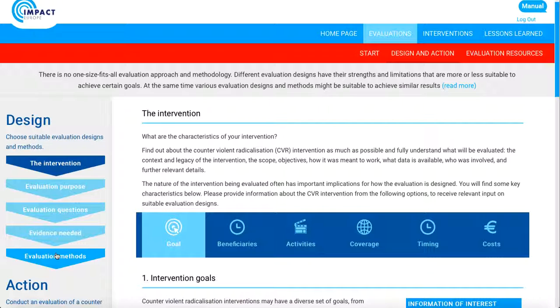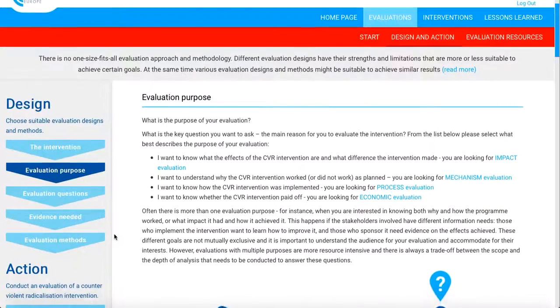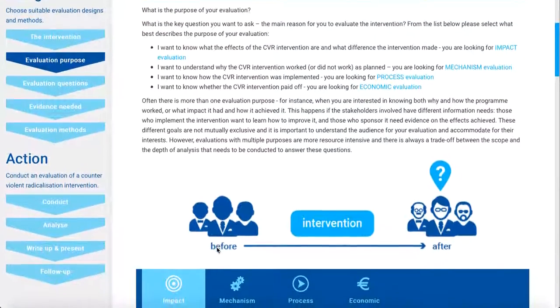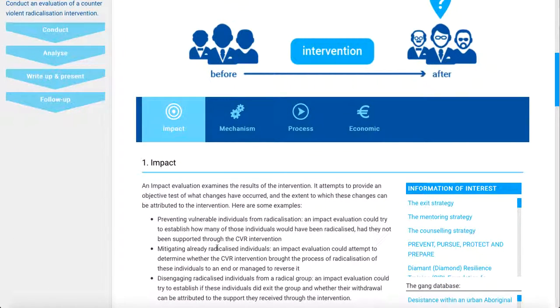If you are interested in further examining the purpose of your evaluation, you can click on the Evaluation Purpose arrow on the left side of the page, and you'll be prompted to further consider the intention of your evaluation both before and after implementation. This section will allow you to reflect on the nuances of the impact of your evaluation from start to finish. You can then navigate to the other sections in blue: Mechanism, Process, and Economic.